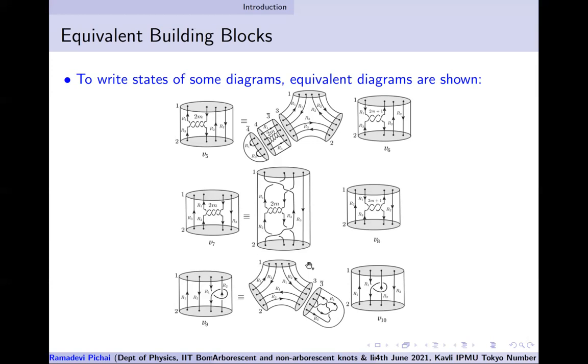So we have this table with various states happening in any arbitrary knot or link. We first redraw it using these building blocks. And once we have this, for each of these building blocks, we know the states. We just take the inner product and write down the knot.